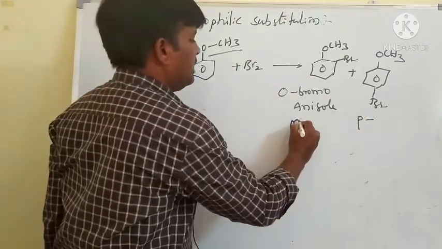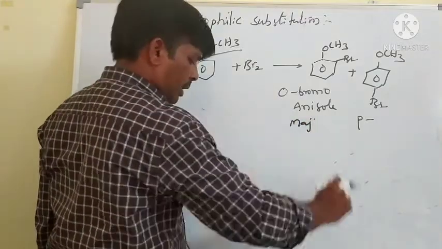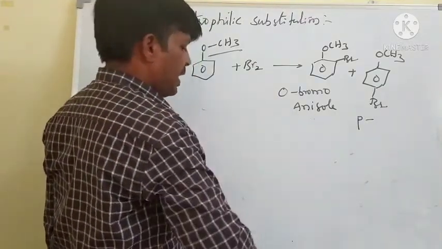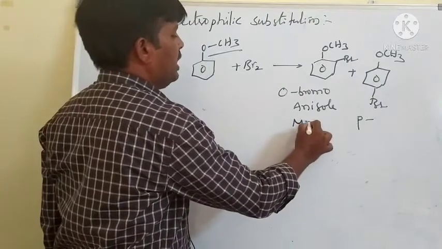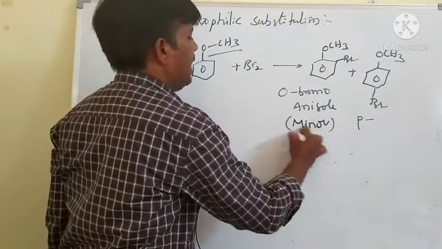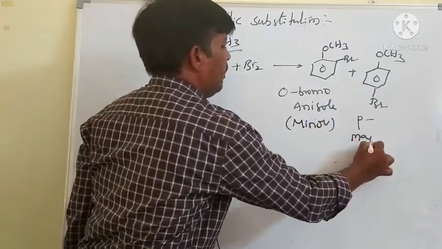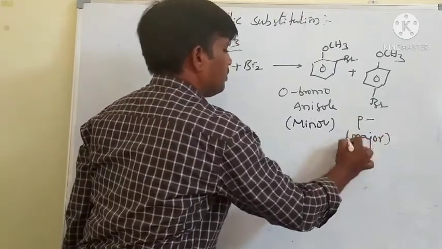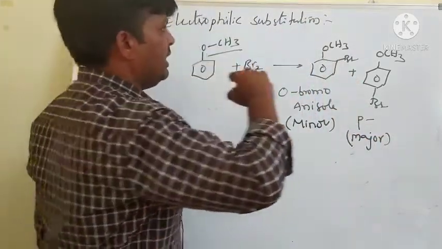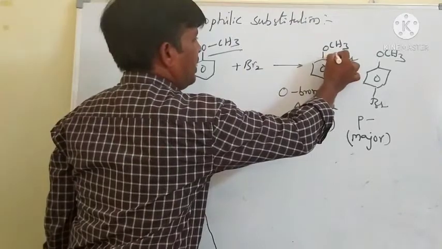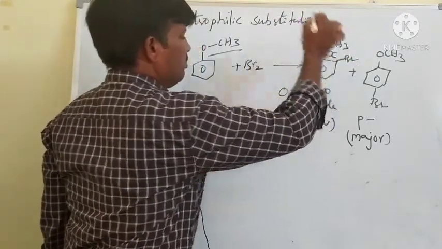Parabromoanisole is the major product and orthobromoanisole is the minor product. Why? There is steric hindrance between ortho groups.